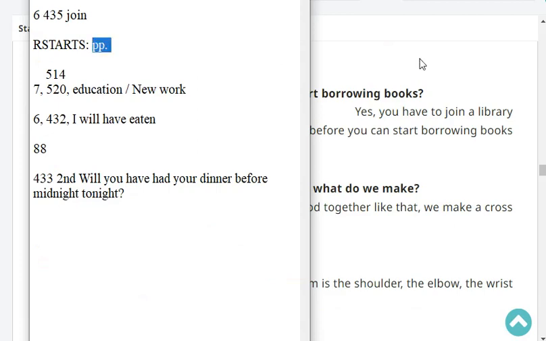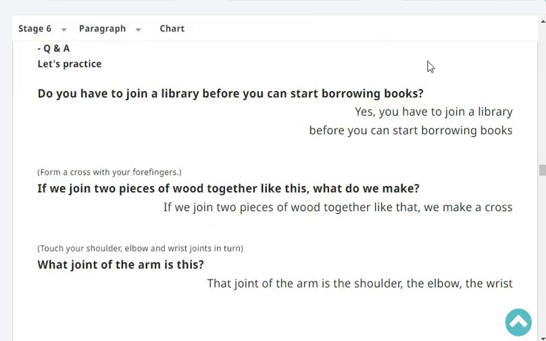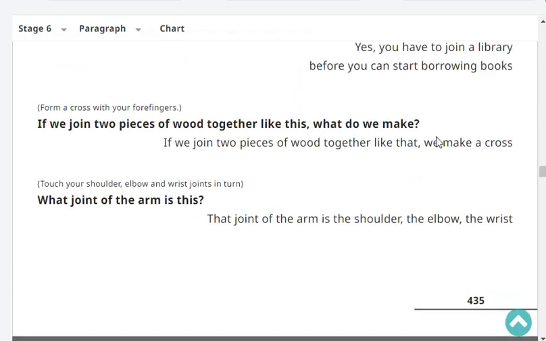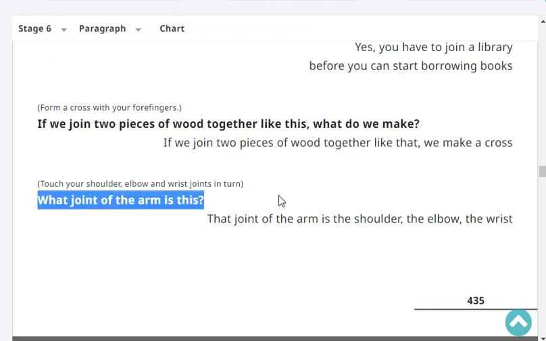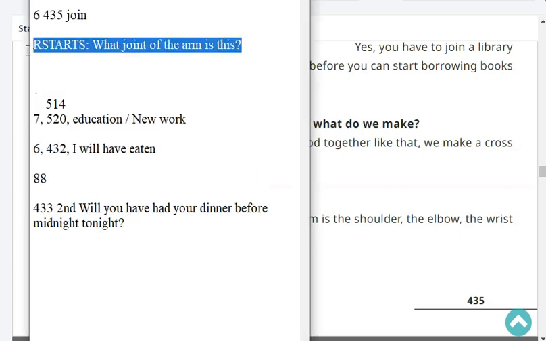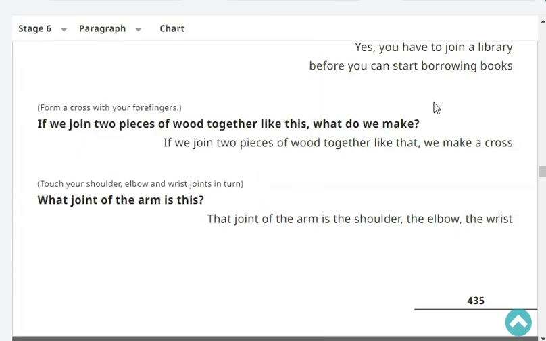Yes, you have to join a library before you can start borrowing books. If we join two pieces of wood together like this, what do we make? If we join two pieces of wood together like this and like that, we make a cross. Very good.